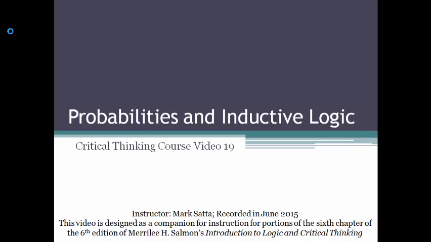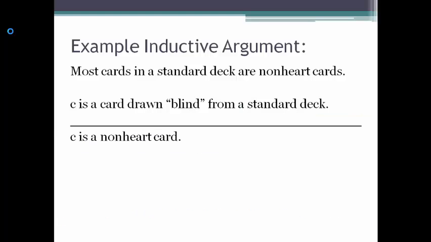The topic for Chapter 6 is going to be probabilities and inductive logic. To get things started, let's look at an inductive argument that doesn't have a probability in it. Okay, so here we've got "most cards in a standard deck are non-heart cards" as our first premise. And this first premise is going to be true.